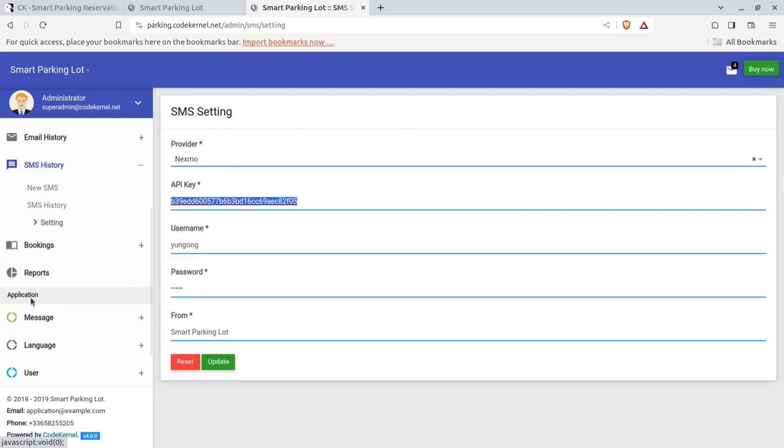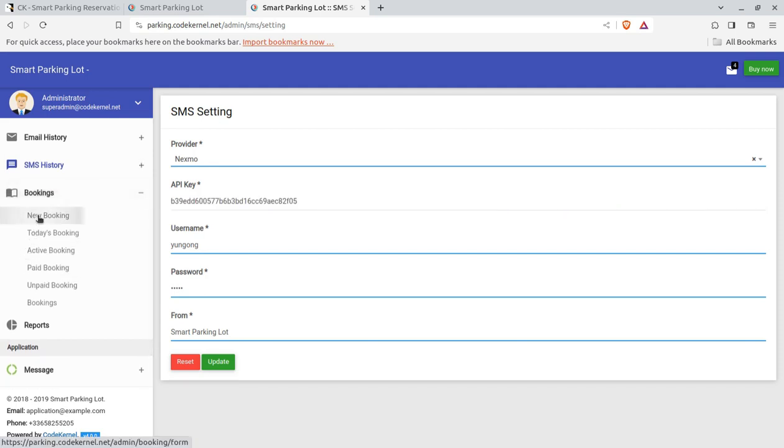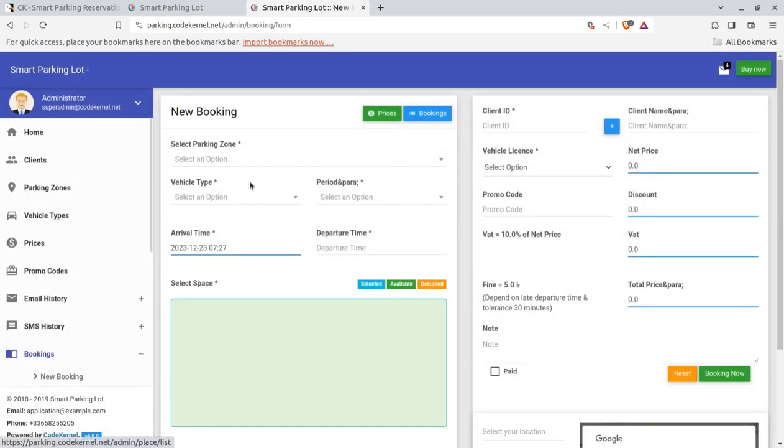Okay, so bookings. This is again very important. This is the main feature, in fact. Booking type: if you are going for manual booking, users can book their parking from their user end, I mean from their user login. I'll show you that login. And you can also manually book the parking lots at the administrator screen.